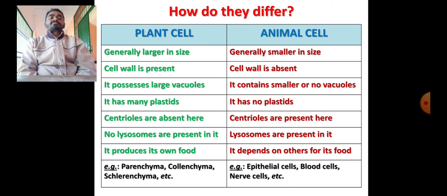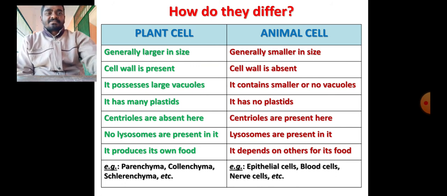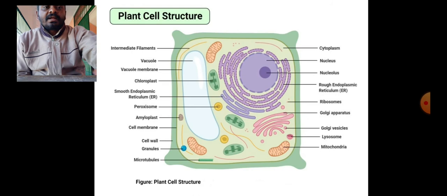The best examples for plant cells and animal cells, which we can see in detail in the next chapter on tissues, are parenchyma, collenchyma, sclerenchyma, etc. For animal cells, epithelial cells, the skin of us is made up of epithelial cells. Blood is made up of different types of cells, blood cells, nerve cells, etc. These are some of the examples for plant and animal cells.